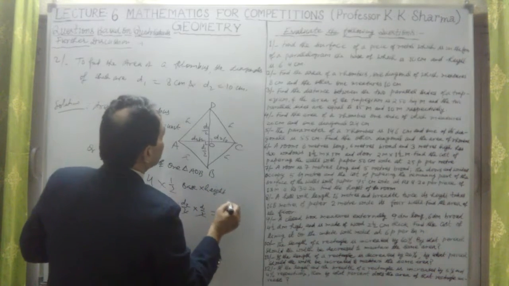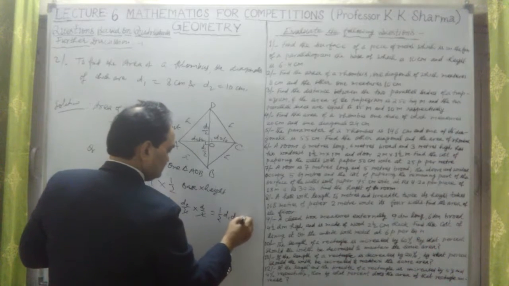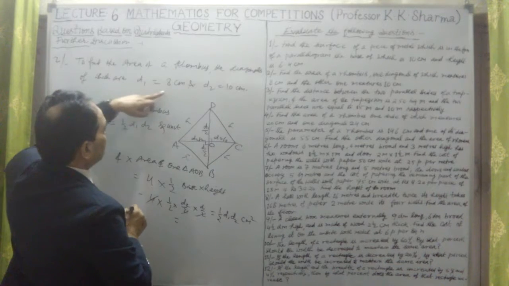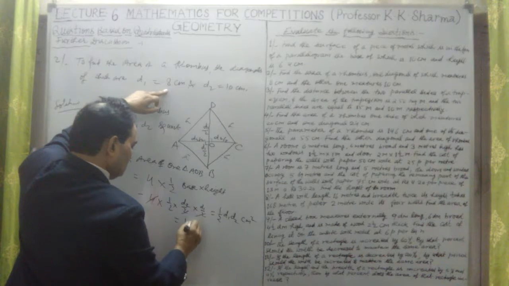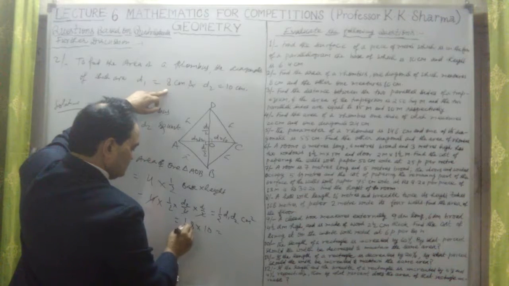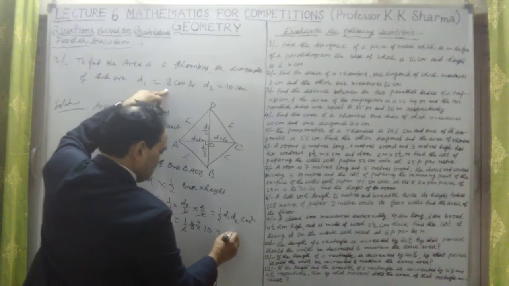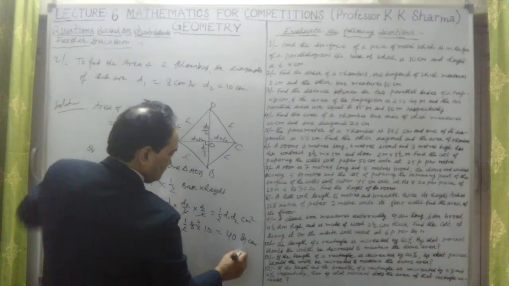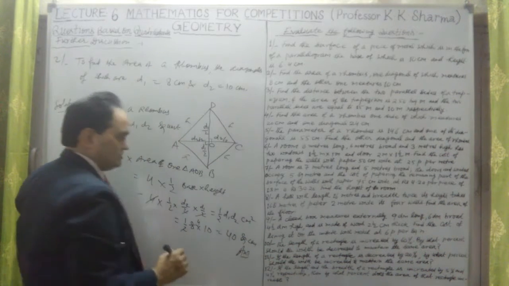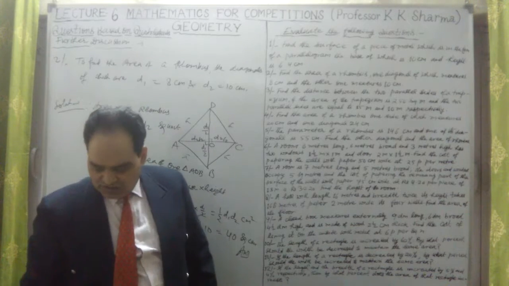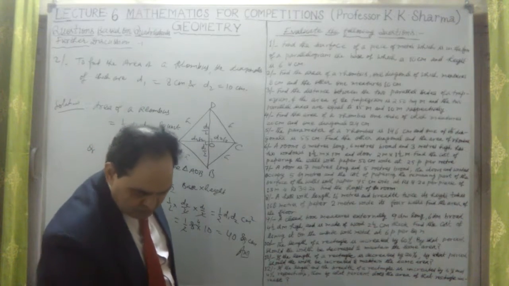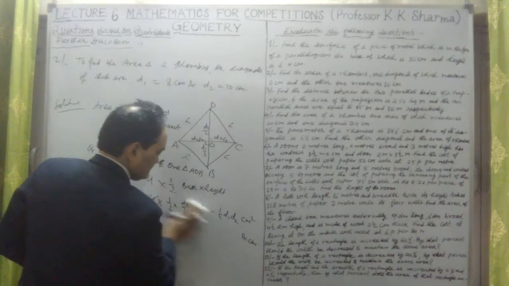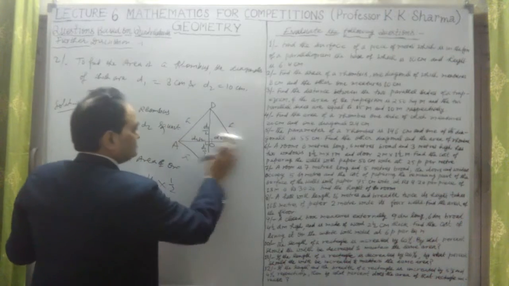Now this is in centimeters, so the area is in centimeter square. Put the values of d1 and d2. d1 is 8 centimeter, so half into 8 into 10, which is 2 fours are 8, 40 square centimeter. This is the answer here. What is the area of a rhombus? It is half d1 into d2. That's the basic formula which we have applied here, and we have proved that this is the same formula. This is the answer of question number 2.